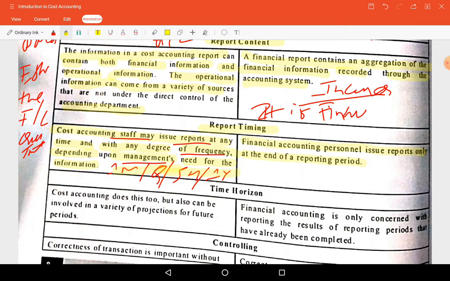Time horizon: cost accounting does this too, but can also be involved in a variety of projections for future periods. It will take the previous information, and based on previous information they will project the future cost.